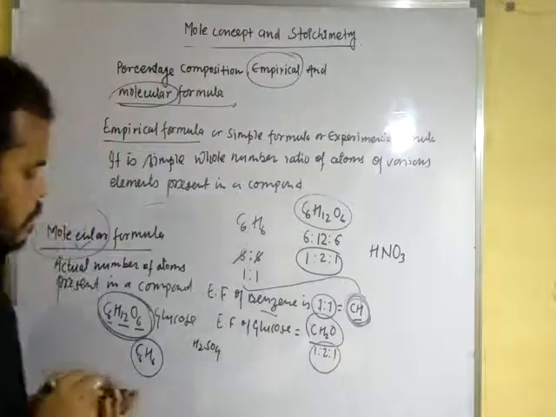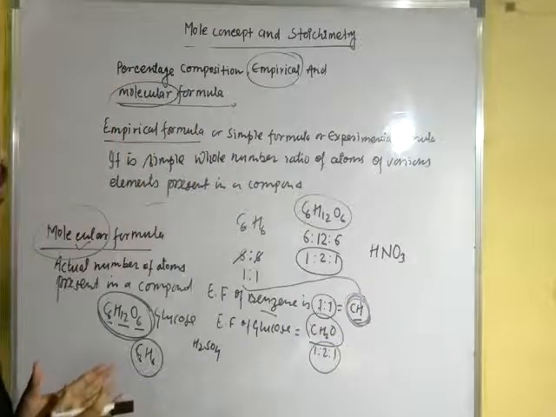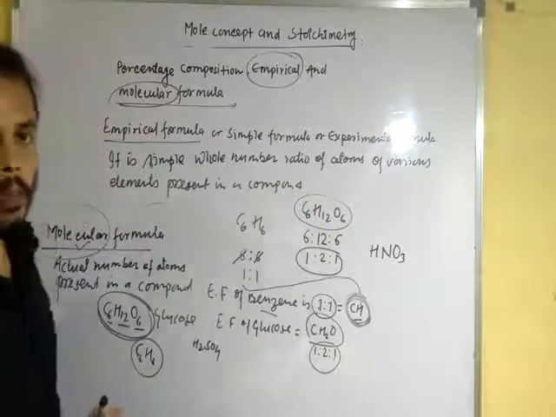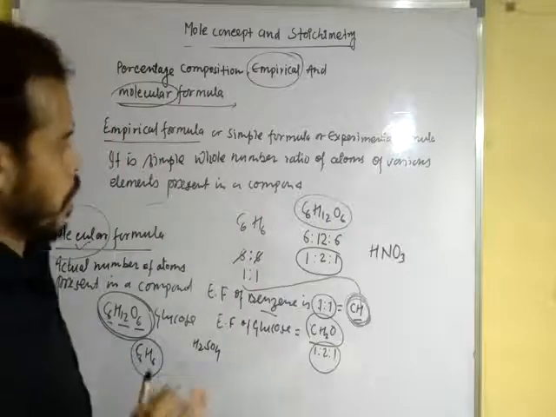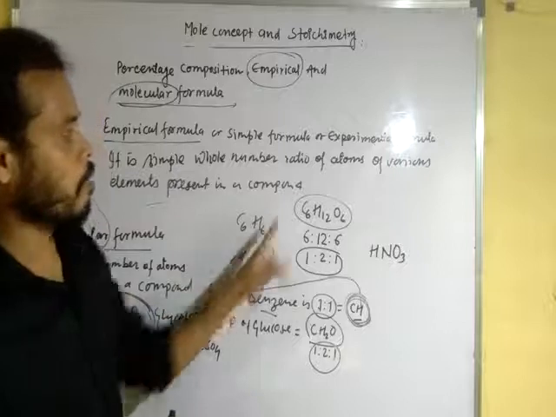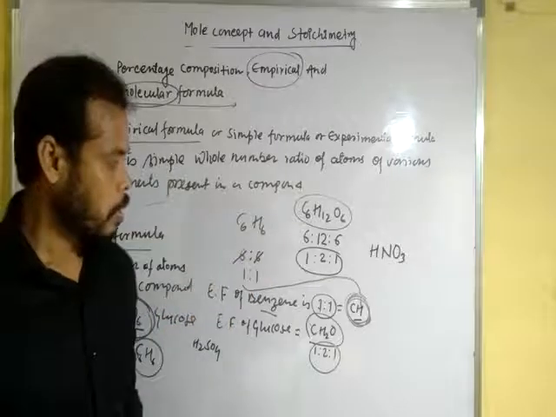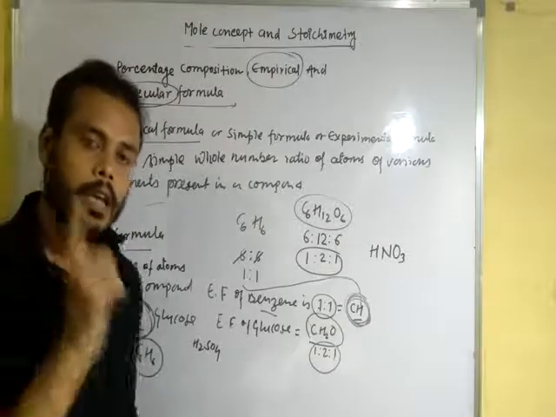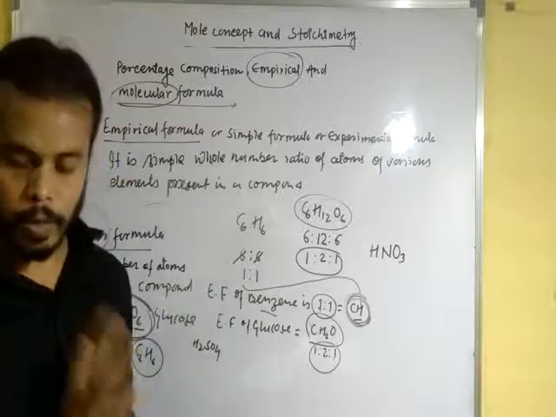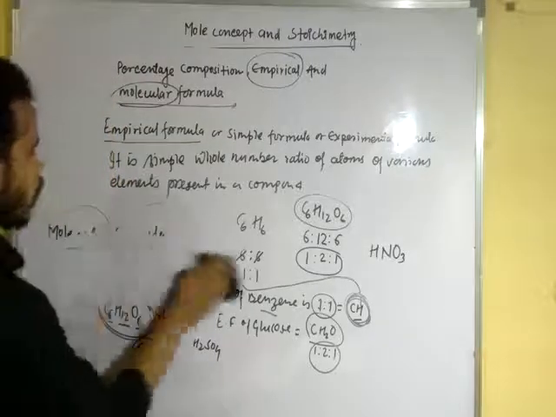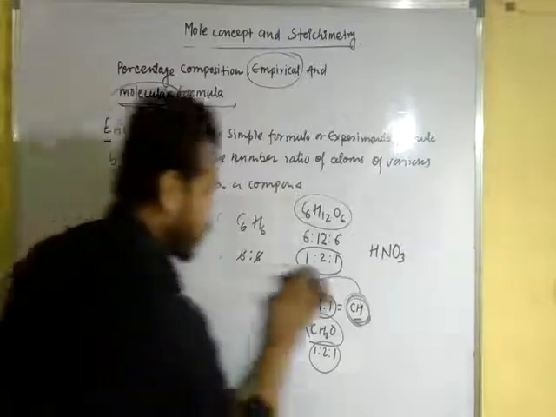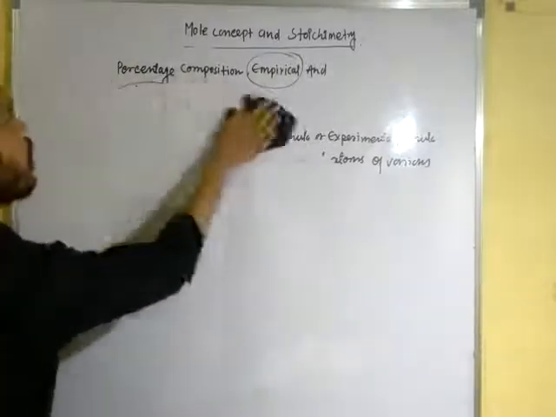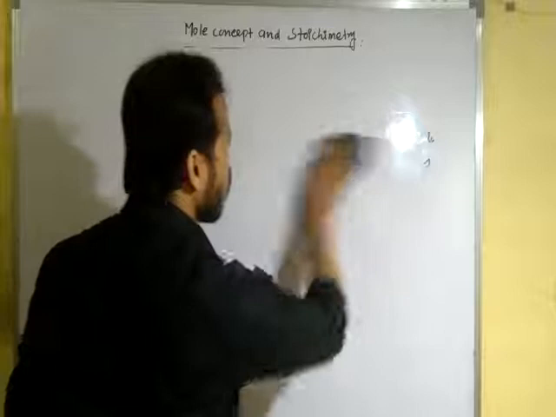Okay, dear student, these are the empirical formula and this is the molecular formula. They are very minutely different. The molecular formula tells us the actual number of atoms, while the empirical formula tells us the simple whole number ratio of atoms of various elements in a particular compound or molecule. Now, another most important topic related to empirical formula and molecular formula is the relationship between empirical formula and molecular formula.